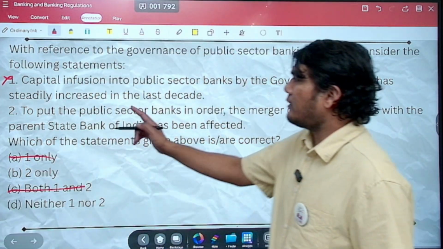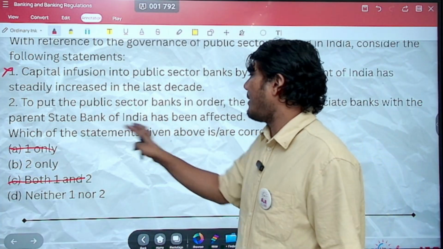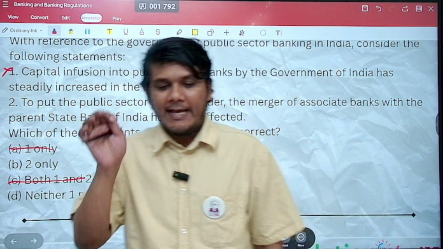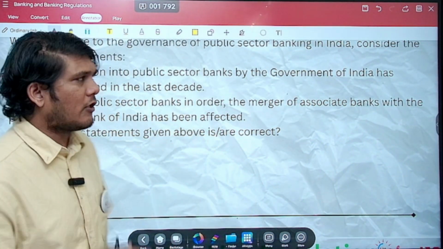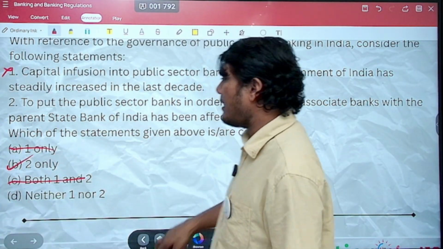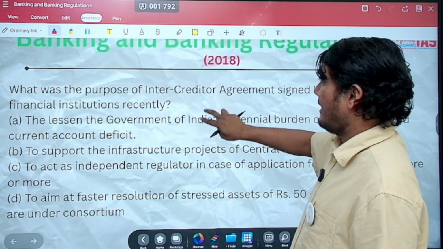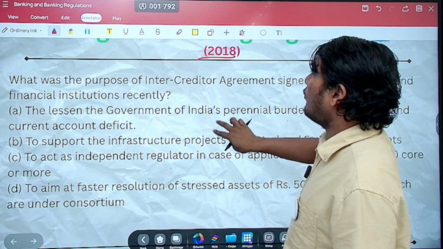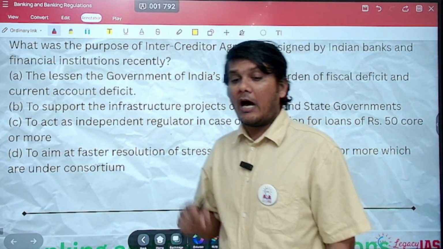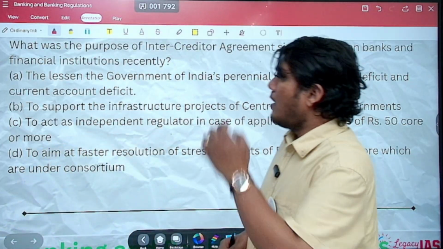Statement 2, to put the public sector banks in order, the merger of associate banks with the parent State Bank of India has been affected. Yes, that was done. Merger of the banks was done. So statement 2 here is actually right. That means option B, 2 only. Now this was very factual in nature. Let's move ahead. 2018, again another question, again something which is factual in nature.